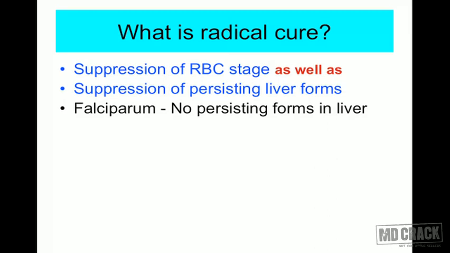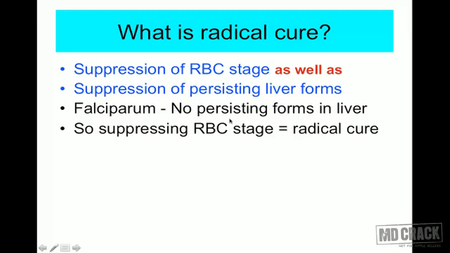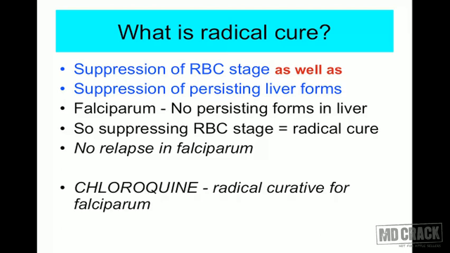In falciparum, as we said, there are no persisting forms in the liver. So even if you just suppress the RBC stage, it becomes a radical cure for falciparum malaria. Whereas for the other three types of malaria, you need to inhibit both the stages. In falciparum, there is no relapse, there is no secondary exoerythrocytic schizogony. So just kill the RBC stage, it means radical cure.